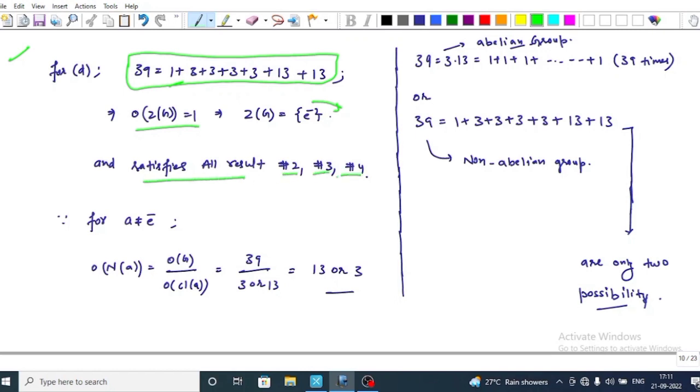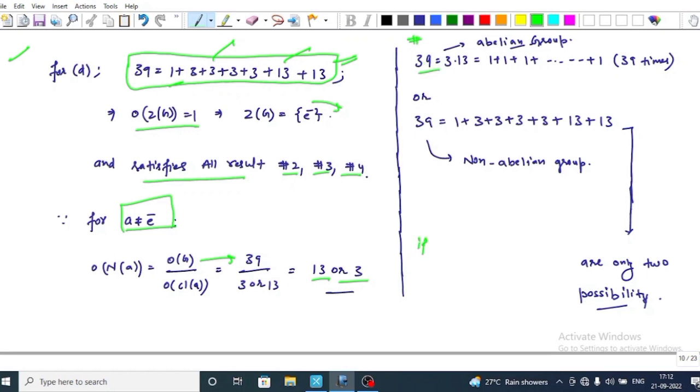2, 3, 4, because for a node equal to an element, the order of the conjugacy class is equal to the order of G upon the order of the normalizer. The order of G is 39, and the order of a conjugate class is either 3 or 13. Now we cannot say anything about this classification, so we also have a result for a group of order 39.